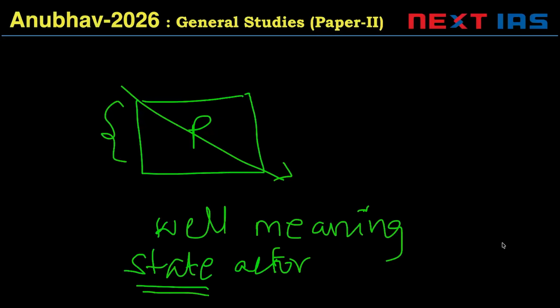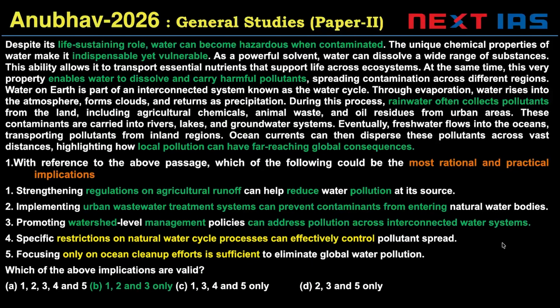Now, because this sort of violates the normal rules, you'll notice that these options, even the ones which can be right, are not mentioned in the passage directly, but they are practical actions that a state actor would take if they had this information. Okay, so that's the practical implication question type. Let's start with the first question.